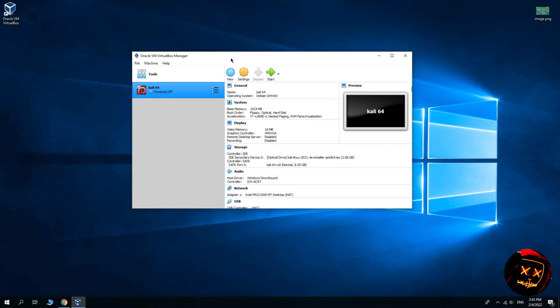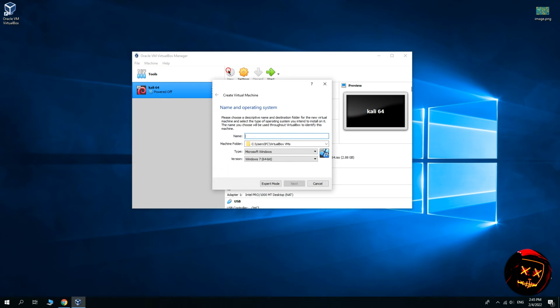Now in this page we must click on New to create another virtual machine and you can name it what you want. For example, I name it Kali Live 64. You must choose the type of that. I choose Linux. Then in this field click on Other Linux. Then click on Next.